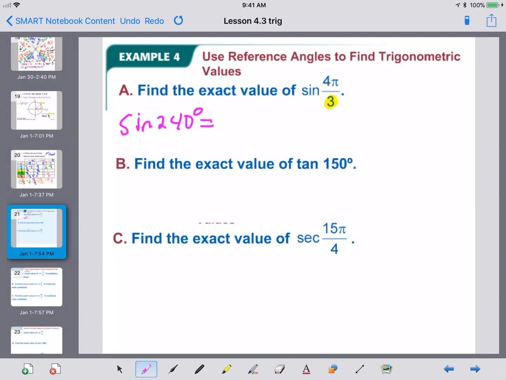Now, let's draw that on our unit circle for a moment. We already said that that was the 60-degree reference in the third quadrant, so it's negative, negative. But let's figure out what the point is.